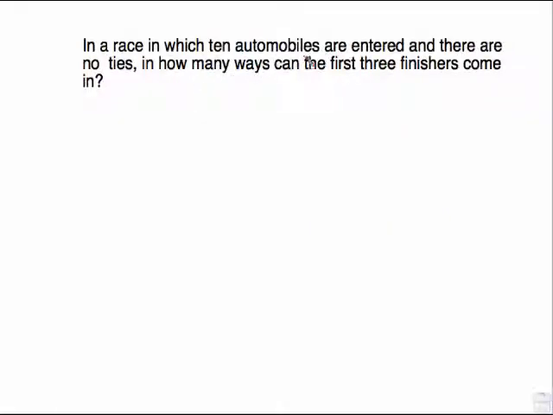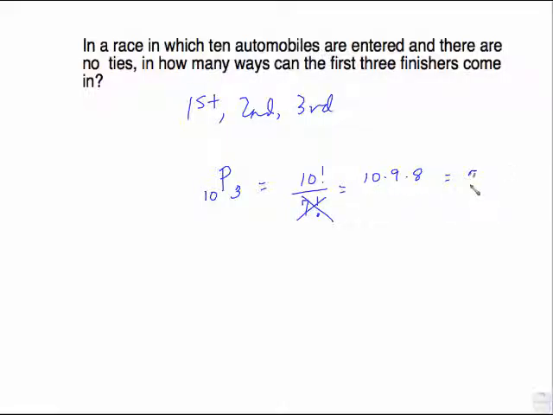In a race in which 10 automobiles are entered and there are no ties, in how many ways can the first 3 finishers come in? Does order matter? Absolutely, because we're talking about a first place, a second place, and a third place. Order does matter. Permutation, and we are looking at 10 automobiles, and we're going to order 3 of them. So that formula is 10 factorial over the difference between these 2 factorial. That's the old formula, it's not the combination formula. So this is 10 times 9 times 8, and we quit writing there because from the 7 on down, we cancel out with that, and this is 720.